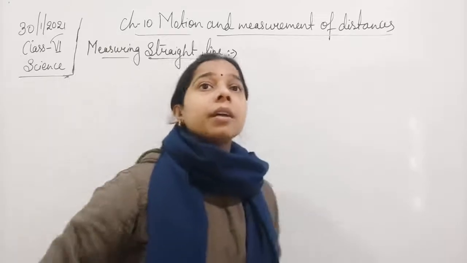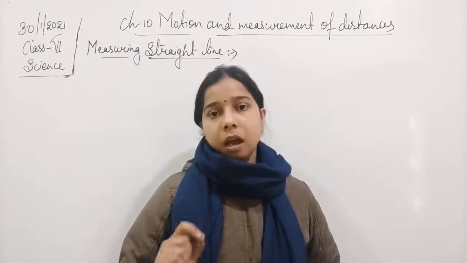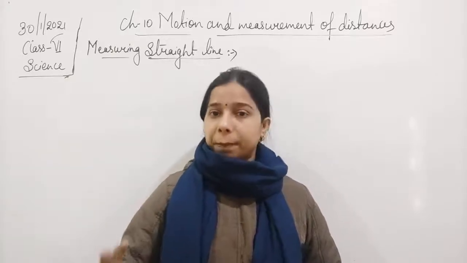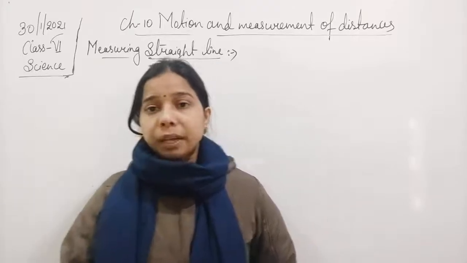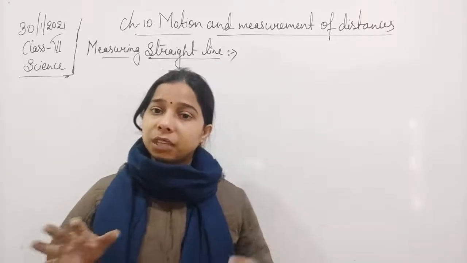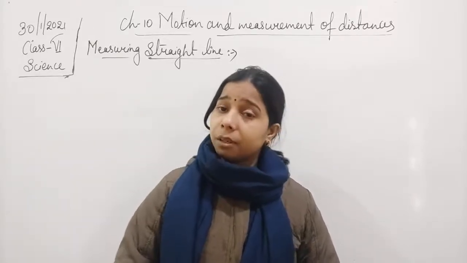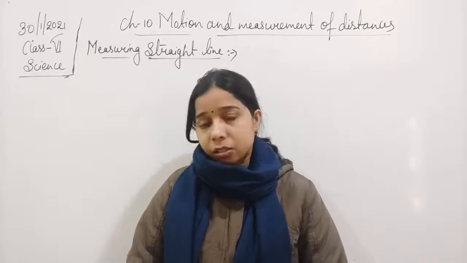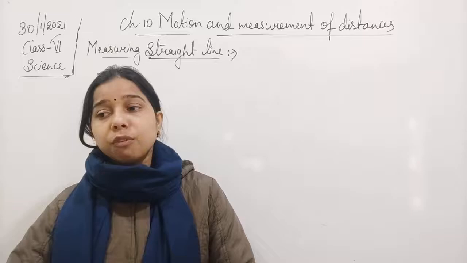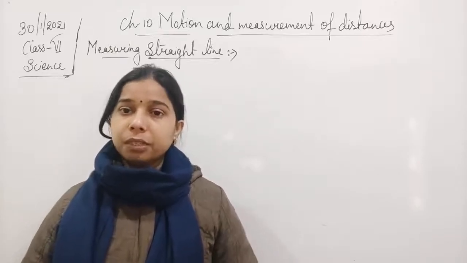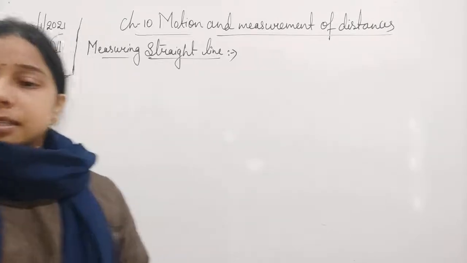Because you know that the measuring tape as well as the meter scale, both of them are there to measure a straight path. For a meter scale, you all know that it cannot be bent. So if it cannot be bent, it means it is very good for measuring a straight line. Measuring tape can be bent, meaning it is flexible, but it does not mean that it will not measure a straight path. So for a straight length, we can use either the measuring tape or the meter scale.